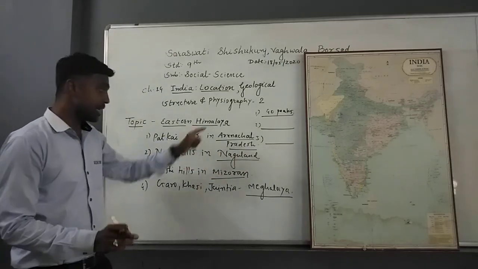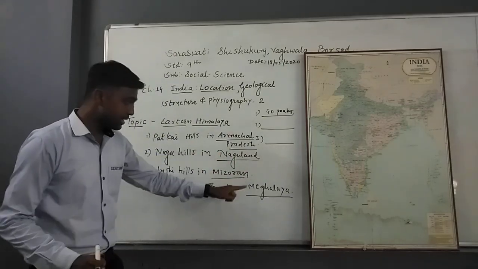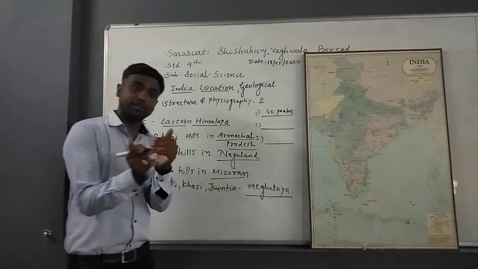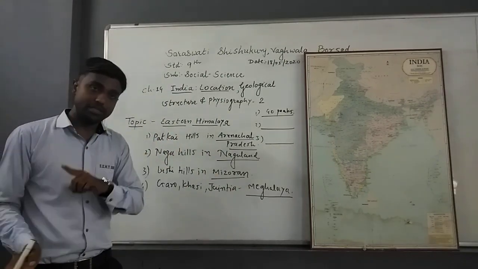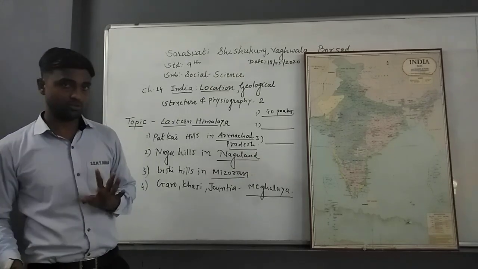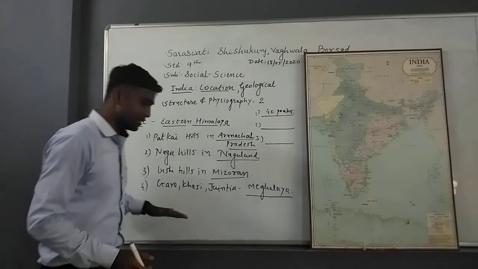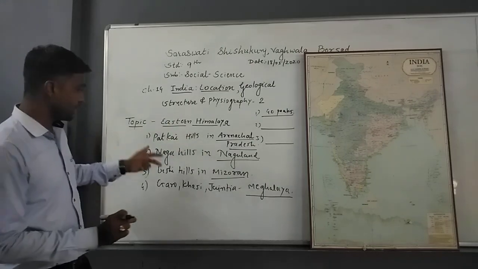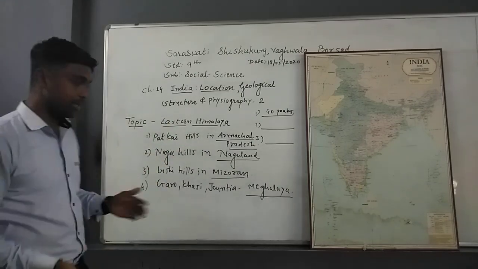It means that the hills are interconnected to each other, and it does not stop over here. I told you that these hills are interconnected with the Arakan Yoma mountain ranges, which are located in Myanmar also. Okay, so this is the discussion about the Eastern Himalaya. But we can still add two more points over here.